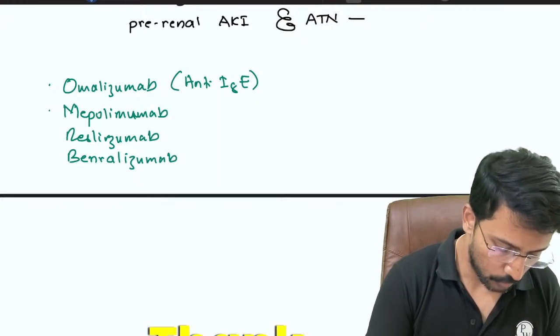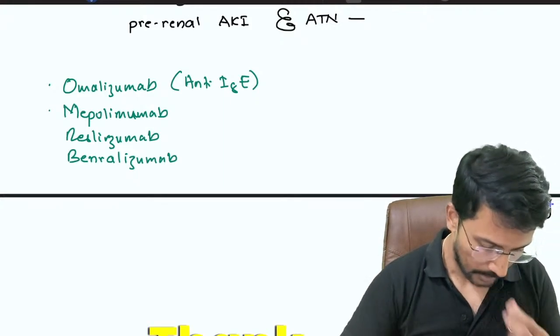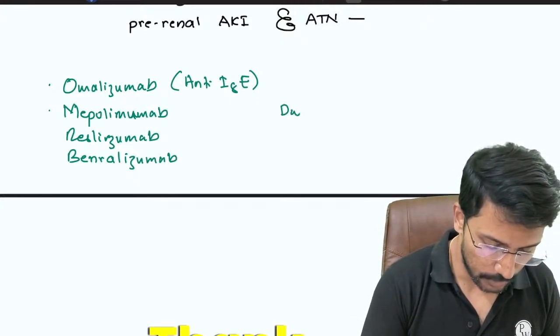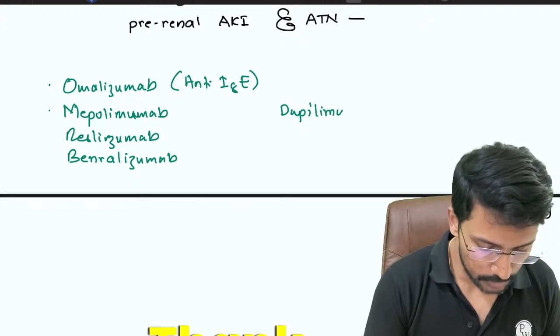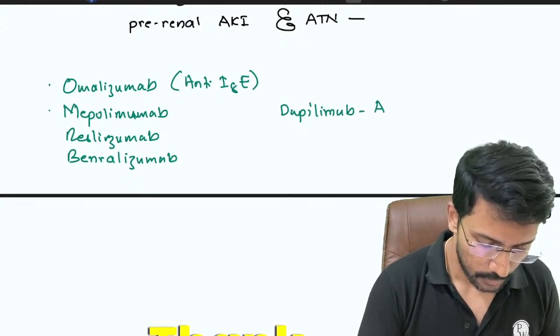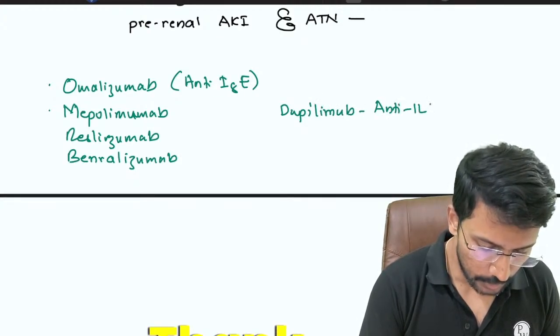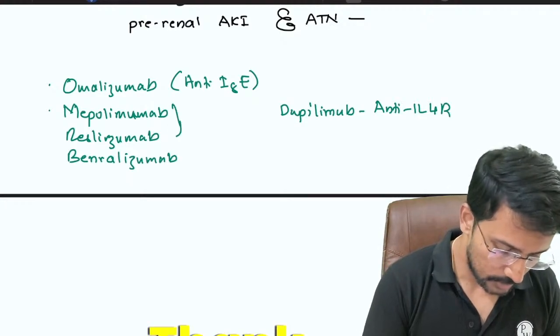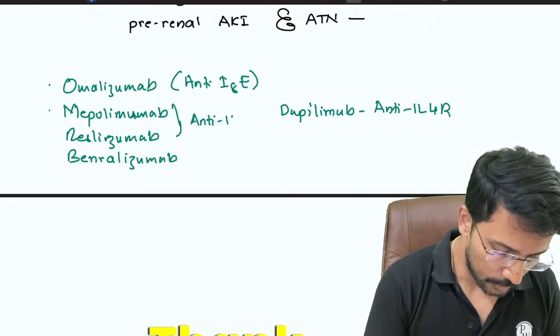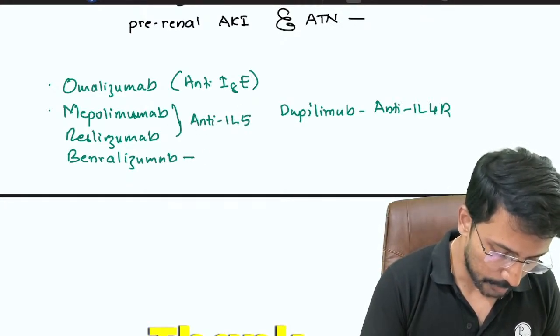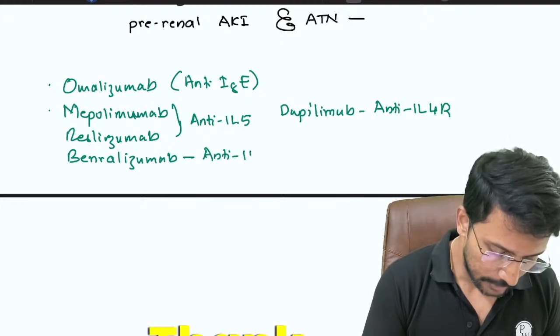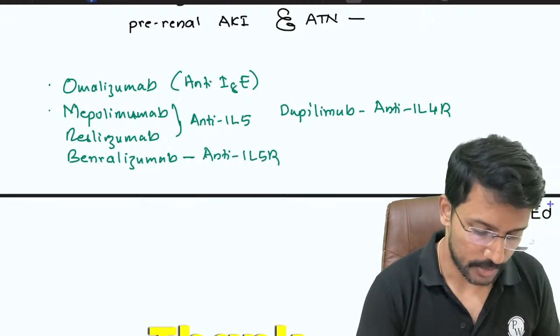These are anti-IL-5 monoclonal antibodies. And then we have dupilumab, which is a monoclonal antibody against the interleukin 4 receptor. Mepolizumab and reslizumab are anti-interleukin 5 monoclonal antibodies, and benralizumab is an anti-interleukin 5 receptor monoclonal antibody.